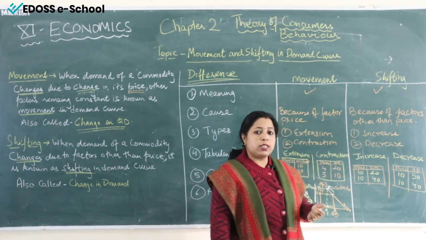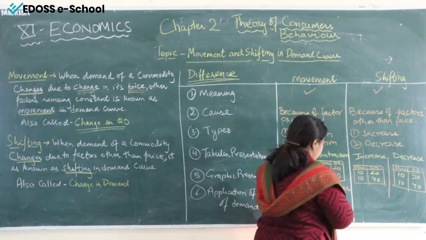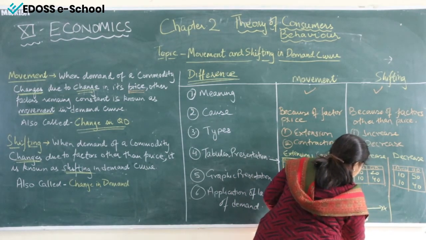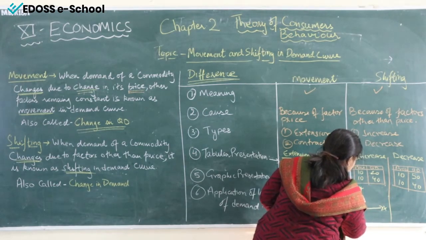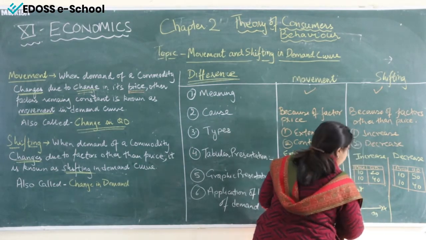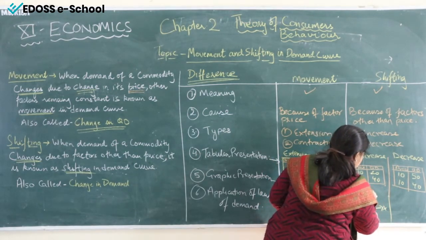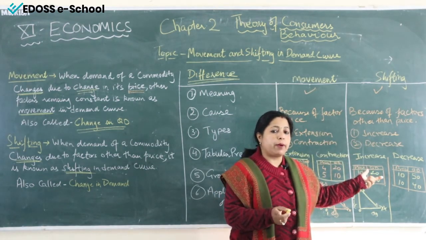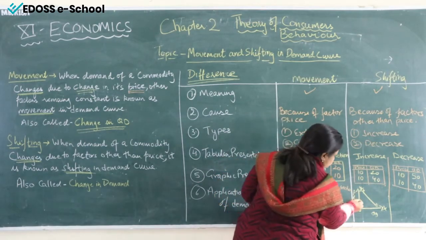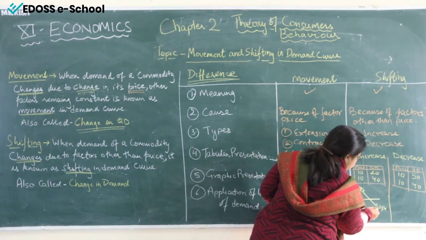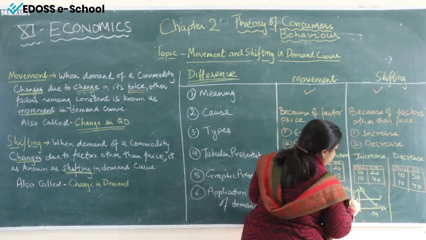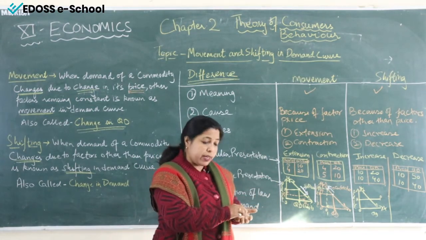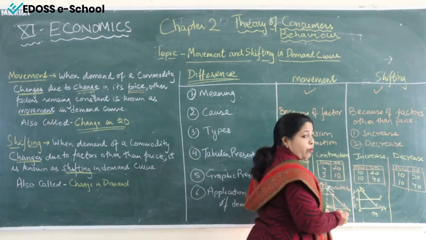Coming on to increase and decrease. Let us have a look at increase and decrease. On the y-axis here will be price, here will be quantity demanded, and here is the demand curve D. Now, when we take shifting, it is because of factors other than price, and price will be constant. So we can have a constant price line like this. This is OP price, and price is constant. There will be a change in demand due to factors other than price.